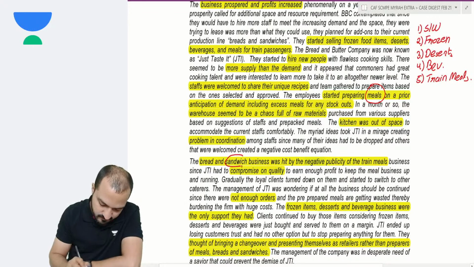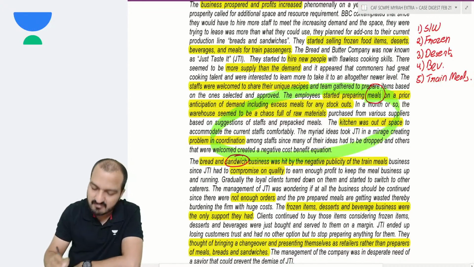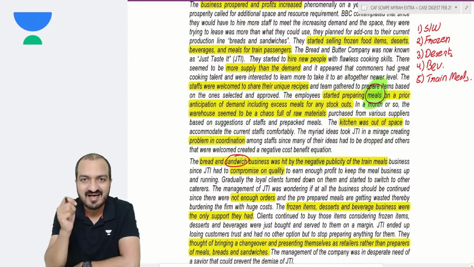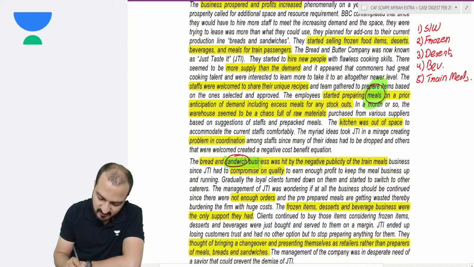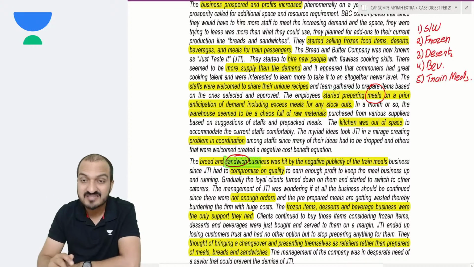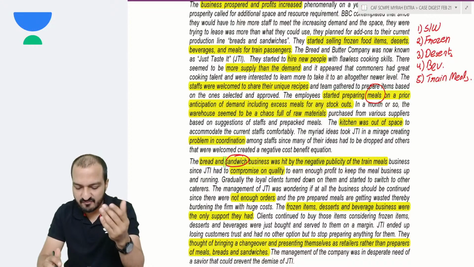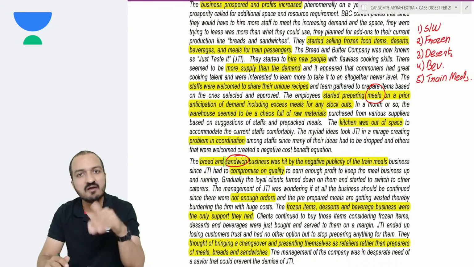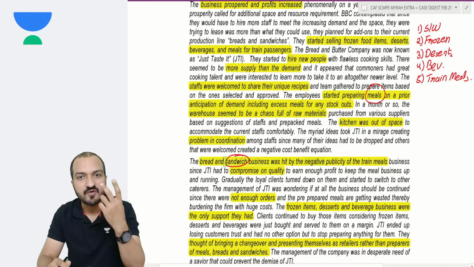Dekho. You saw that these are the problems in your train meals business. But because of the train meals business having problems, there was negative publicity which hit the sandwich business also. Imagine if train customers realize that the meals given by the company are very bad, then they will not even trust the sandwiches given by the company. Sandwiches was the business which was running very good.